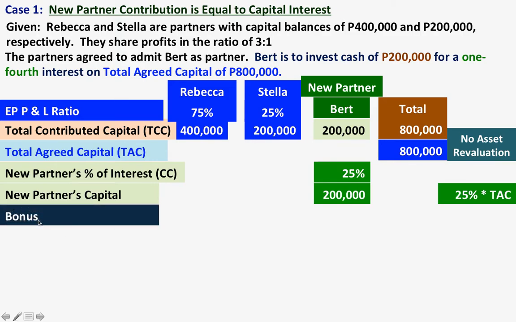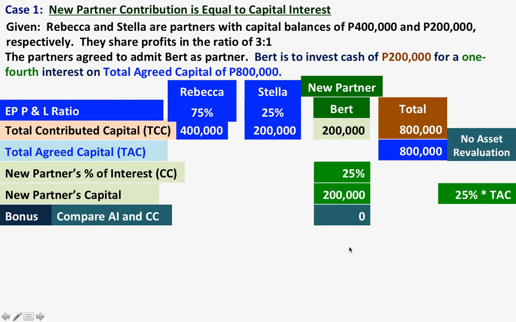Okay, what will be the next thing that we have to do? We have to determine the bonus. And in determining the bonus, we have to compare the actual investment, which is 200,000, with the capital credit. And the capital credit is 200,000. So we are comparing the 200,000 with the capital credit of 200,000. So in this case, there is no bonus, zero. Okay, class?